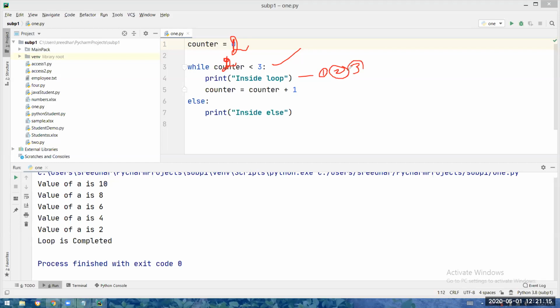Again counter plus 1. 2 plus 1 is how much? 3. So counter value will become 3. 3 less than 3? False. False means stop. Lastly, the else is executed now. Once the condition is false, then the else is executed. So inside else will be printed once. So inside loop, inside loop, inside loop for 3 times, and then inside else will be the result.